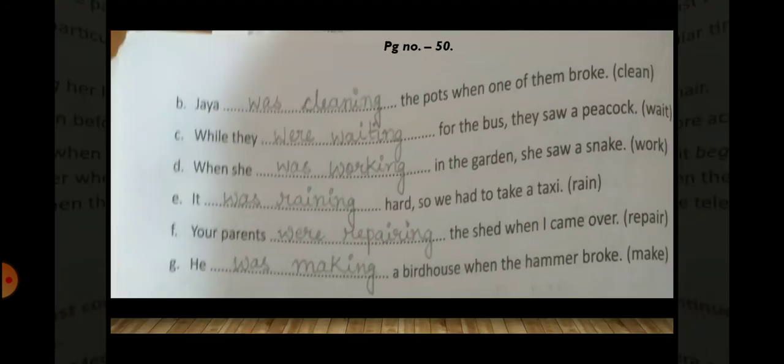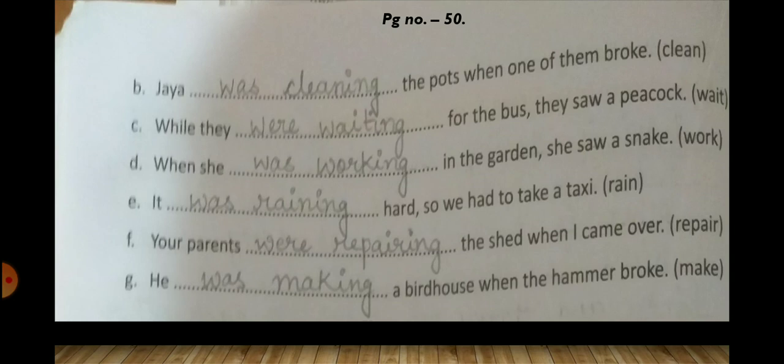So all of you please turn to your next page, that is page number 50. Number B, Jaya dashed the pots when one of them broke. So in the bracket you have the word clean. So the answer is Jaya was cleaning the pots when one of them broke.